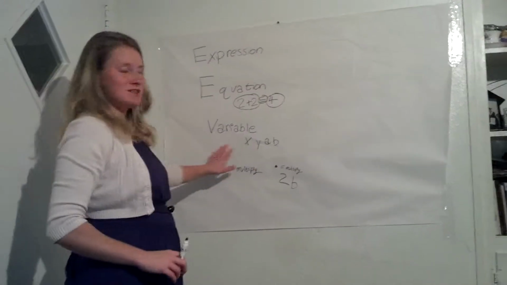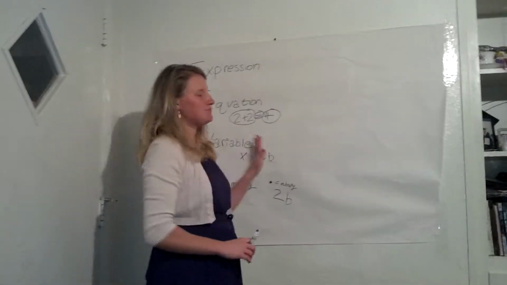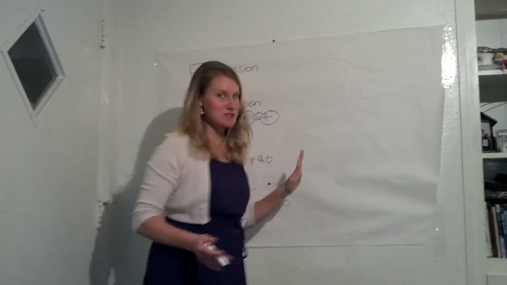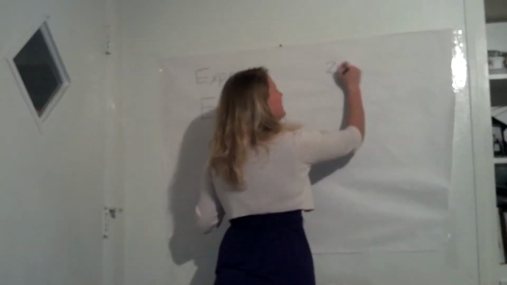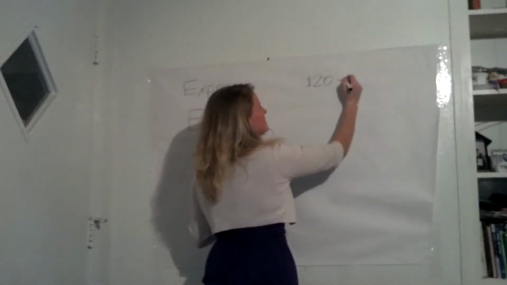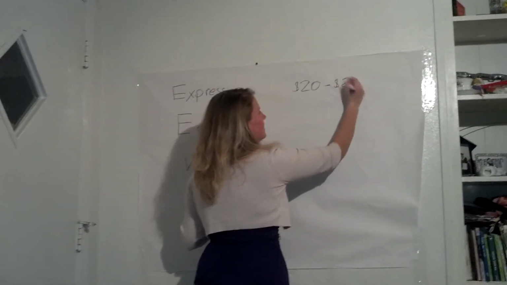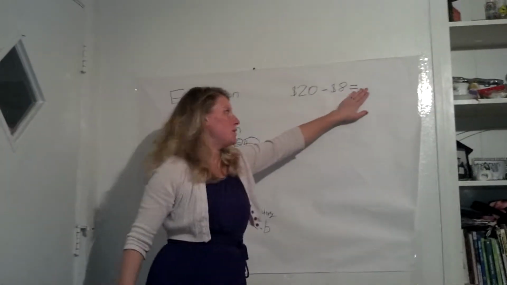Okay, so we're going to start looking at some examples that we're going to solve in algebra. Let's say you were going to the thrift shop, and you had $20 in your pocket, and you bought an $8 pair of pants. So we have $20 minus $8, and that's probably how you've been writing it your whole life. You just write it out like that, and you put your answer.